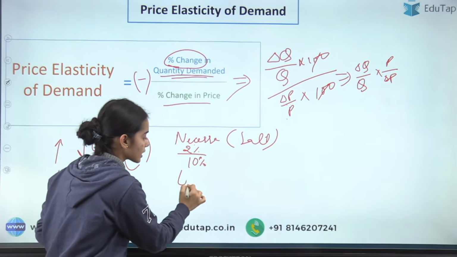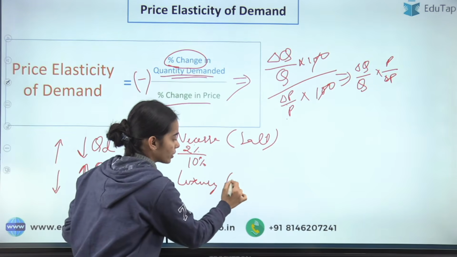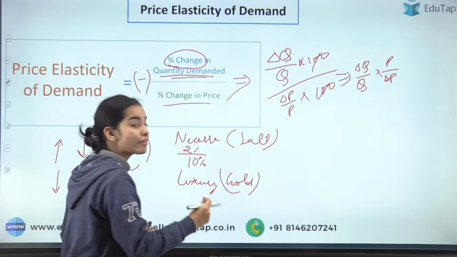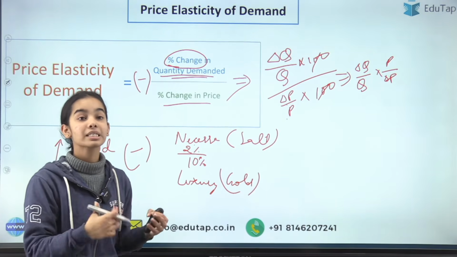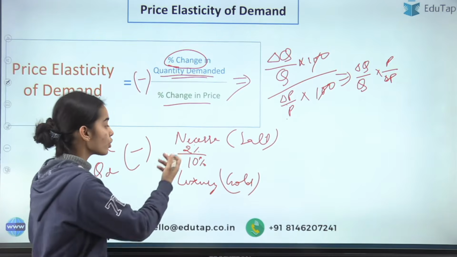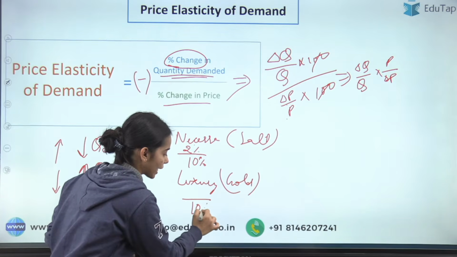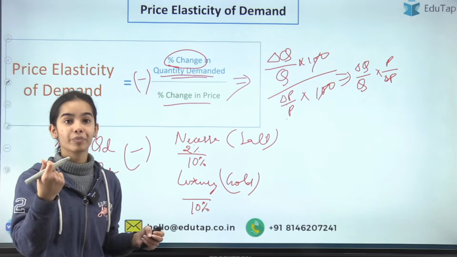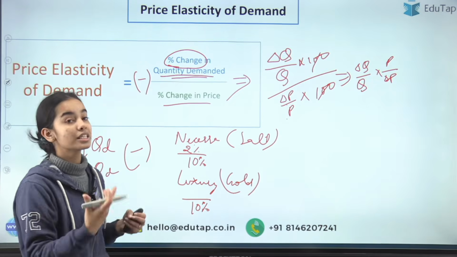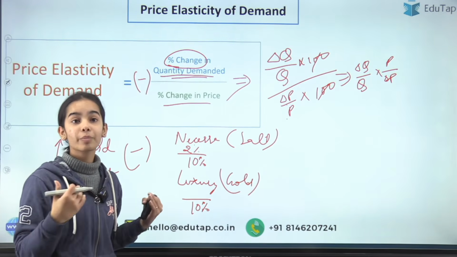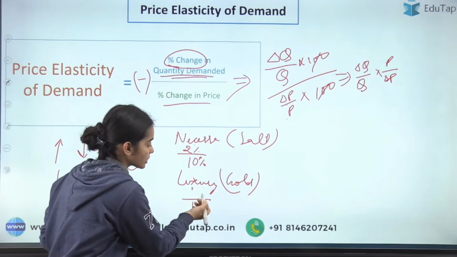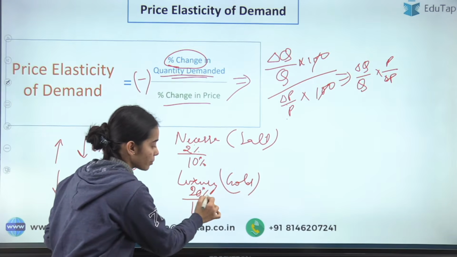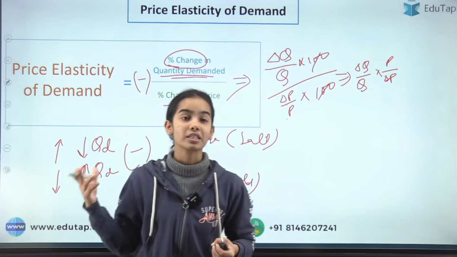But if there is a luxury good, let's say gold, and the prices of gold have decreased, we all will want to buy more gold at that period because it is a very good investment. So if there is a percentage change in the price, there will be a higher percentage change in the quantity demanded. It will be maybe 5%, 10%, maybe 20% change in the quantity demanded.